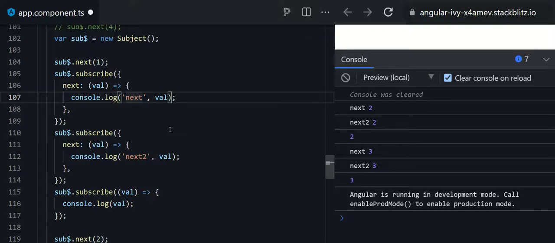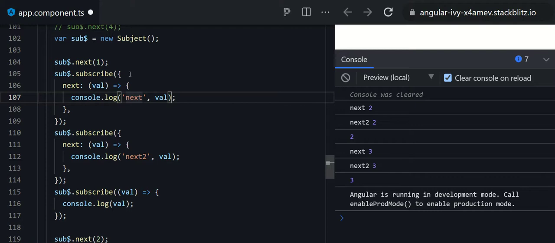Let's try to understand the subject in RxJS. So subject is basically a special type of observable. With the same subject instance, you can produce or emit the next data, or subscribe to it to get the data. Whatever data gets emitted from the observable, you will get it. So subject is a special type of observable, and you can multicast.